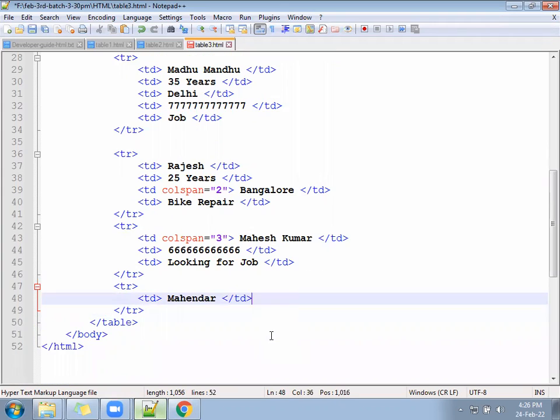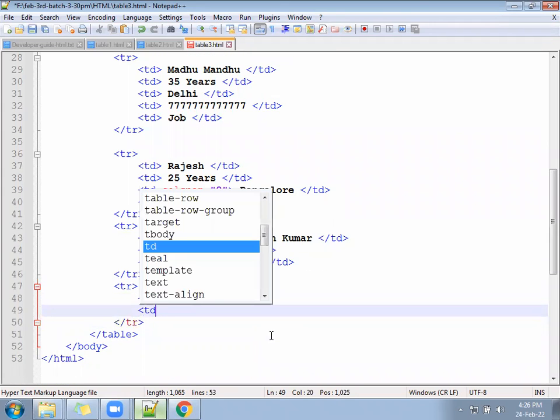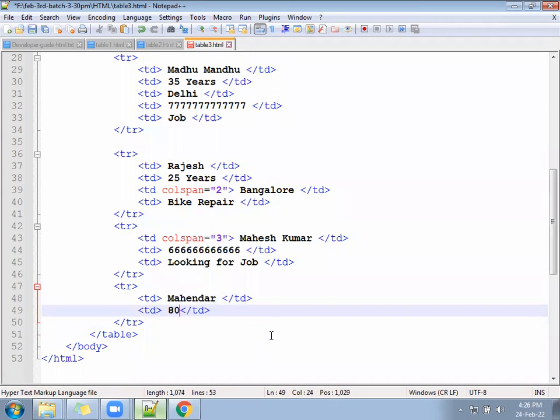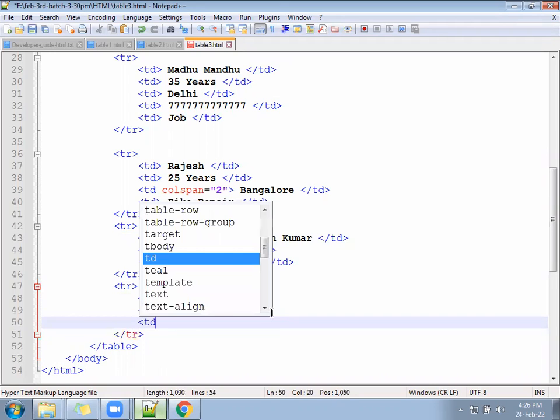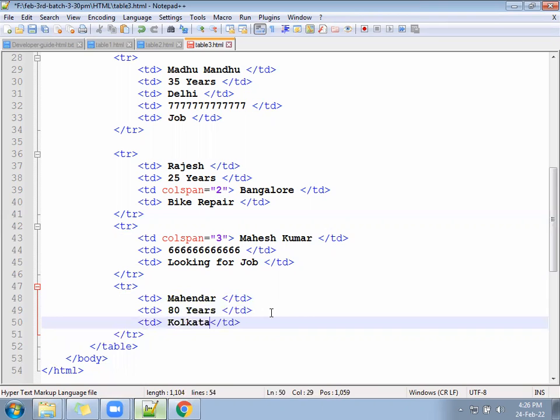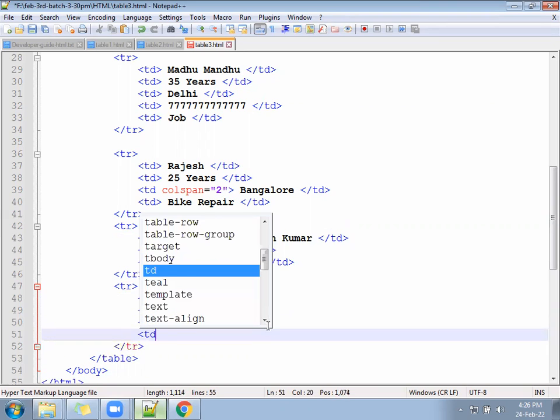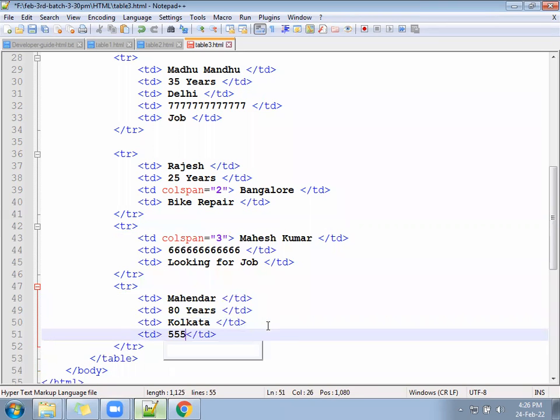Next, he is 80 years old. Next, he is from Kolkata. Then his mobile number is something.